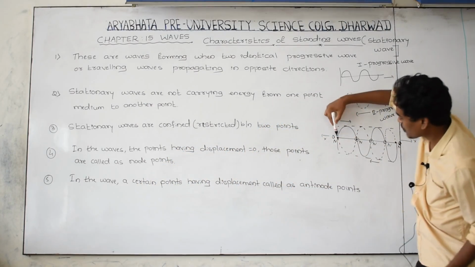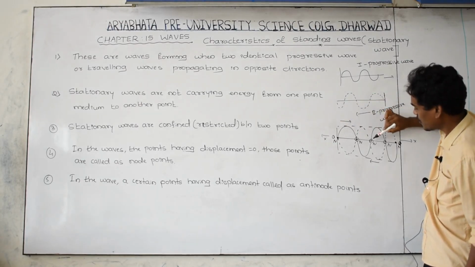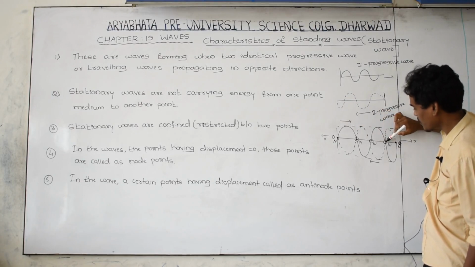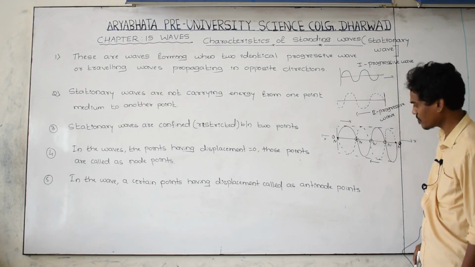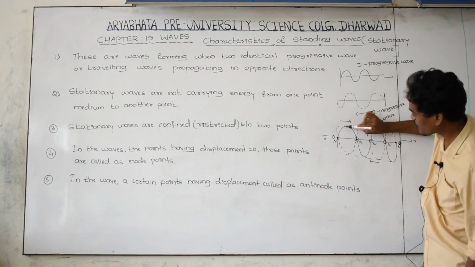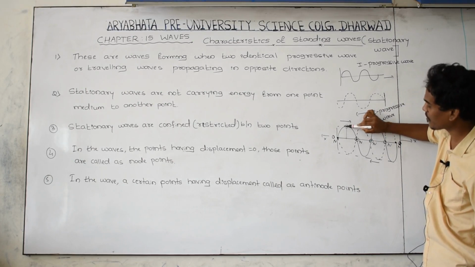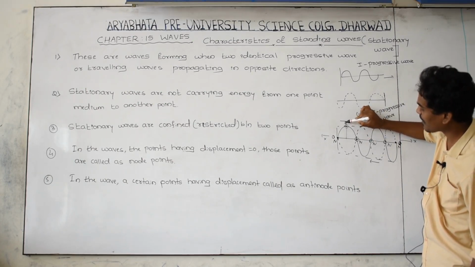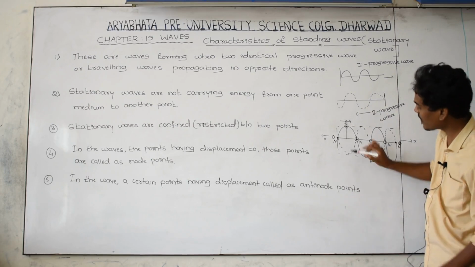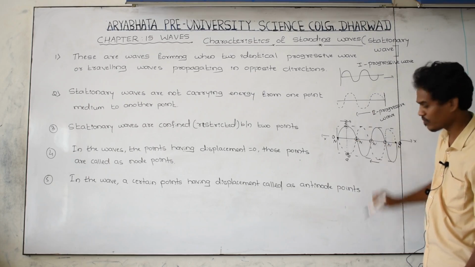If displacement is equal to 0, this point is called a node. Here 0 displacement, this point is a node. But I am talking about antinodes. Let us see. I am taking one point here. Here to here, is the displacement equal to 0? No, the displacement is maximum here. This point we are going to call an antinode, AN. Or else you can take this point also. Here the displacement is maximum, you can call it an antinode also.